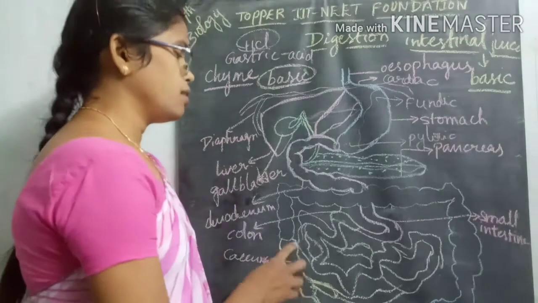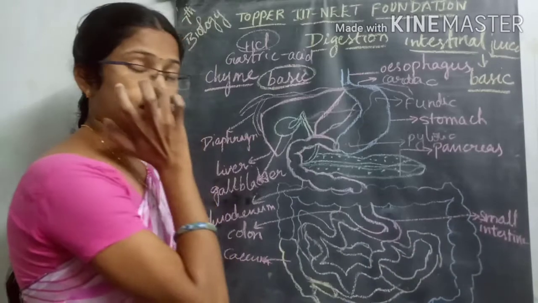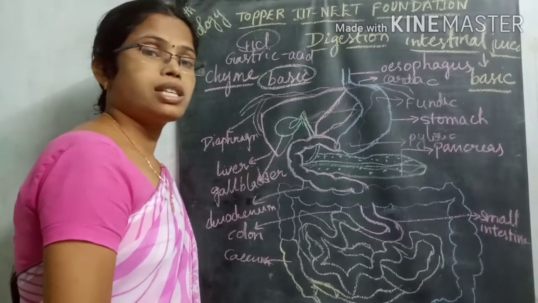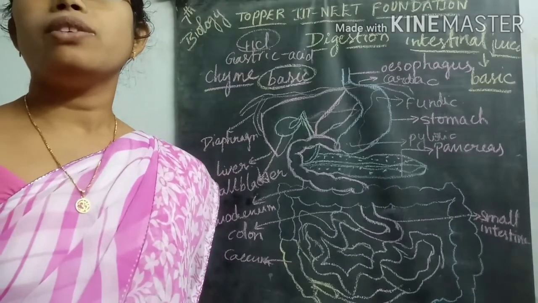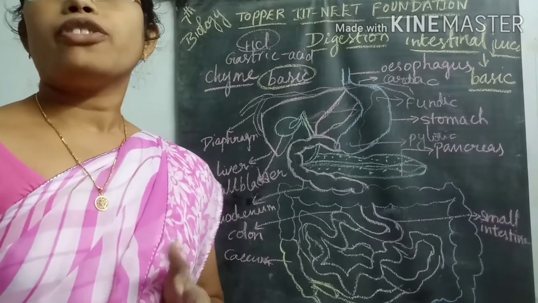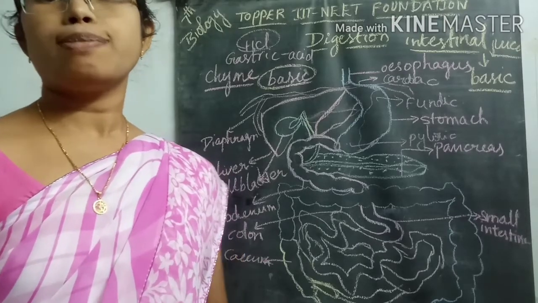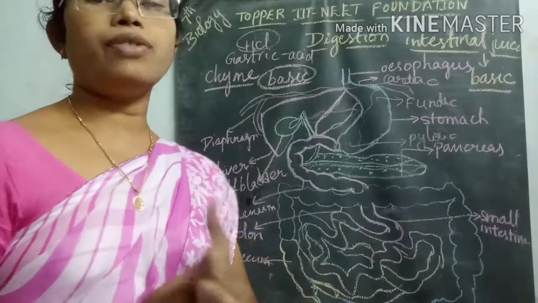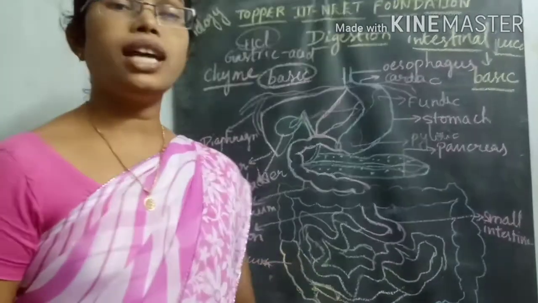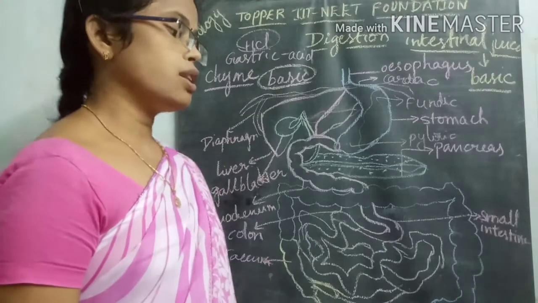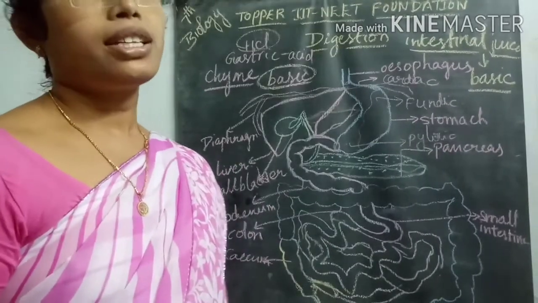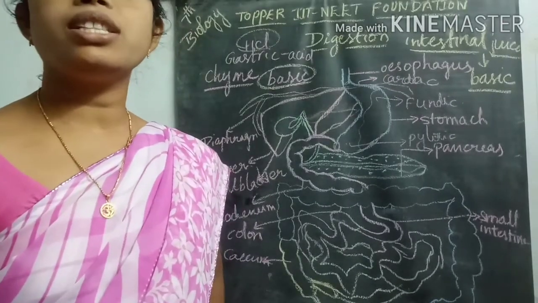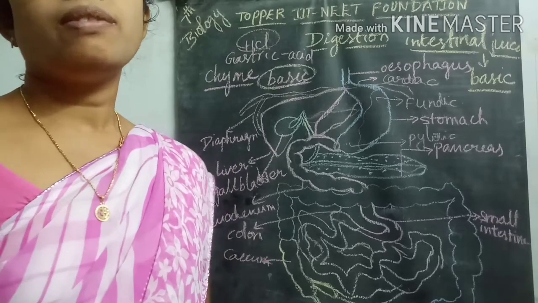Then the food material that reaches the large intestine slowly enters into the rectum. The walls play a very important role: the unwanted food material containing excess water, excess minerals and other materials is reabsorbed by the wall of the large intestine, and the remaining undigested food material slowly enters into the rectum. From the rectum it is connected to the anal canal, and from the anal canal the egestion, that is the defecation of the unwanted material, occurs.